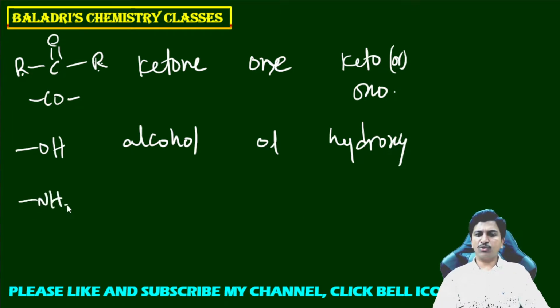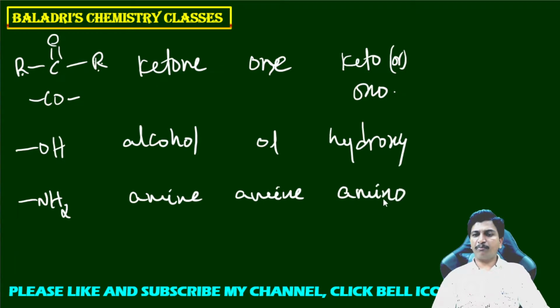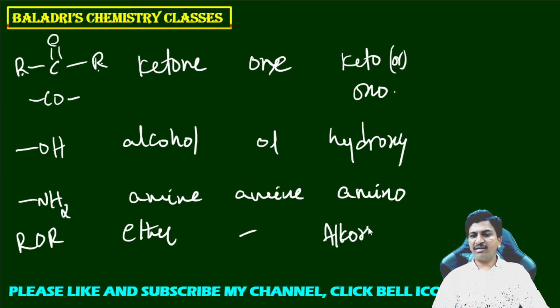Next you can take NH2. The NH2 functional group is called amine, and for amine the suffix is -amine. The prefix is amino. And already we discussed yesterday, ROR is called the ether functional group. Ether will always act like a secondary prefix only. So the secondary prefix of ether is alkoxy.